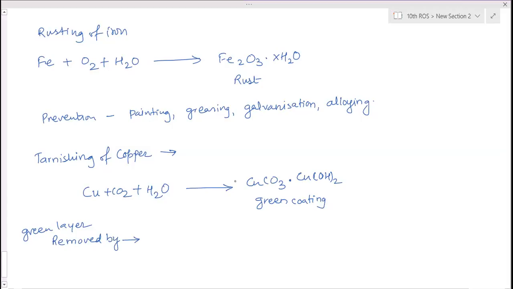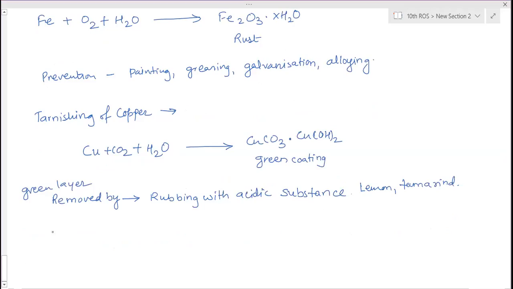By adding acid. That means we have to make them react with an acid, that is, rubbing with acidic substances. In our house we have lemon and salt, lemon or tamarind, etc.